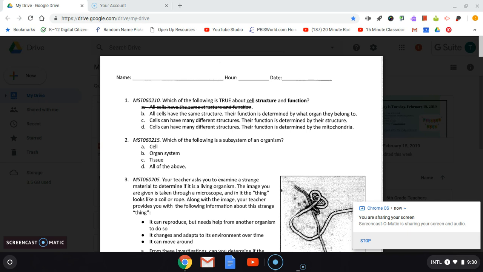Which of the following is true about cell structure and function? B. All cells have the same structure. Their function is determined by what organ they belong to. C. Cells can have many different structures. Their function is determined by their structure. Or D. Cells can have many different structures. Their function is determined by their mitochondria.